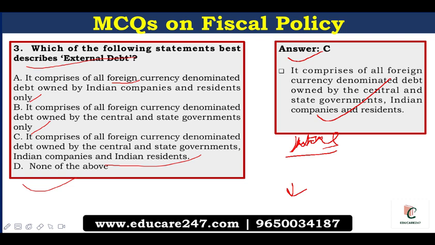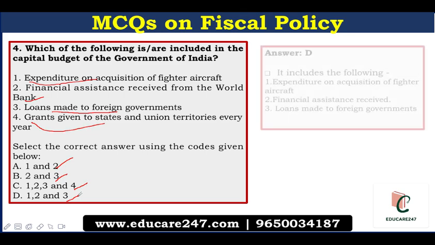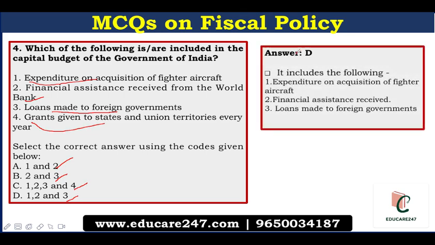Moving on to the next question. Which of the following is or included in the capital budget of the Government of India? First, expenditure on acquisition of fighter aircraft. Second, financial assistance received from the World Bank. Third, loans made to foreign governments. Fourth, grants given to states and union territories every year. So the options are A, both 1 and 2, B, second and third, C, all of them, or D, 1, 2 and 3. So the correct answer here is D, that is 1, 2 and 3.